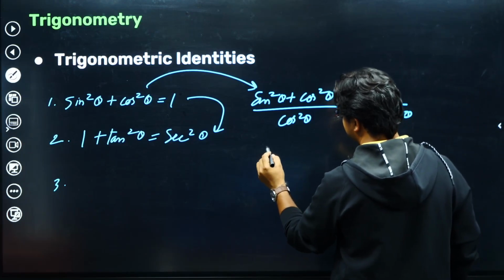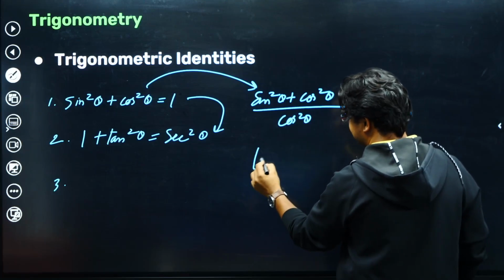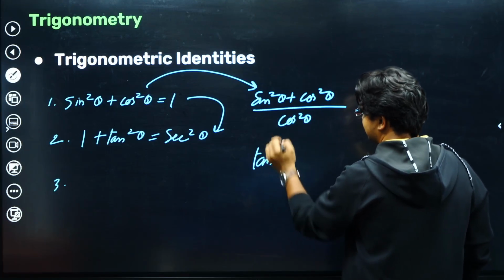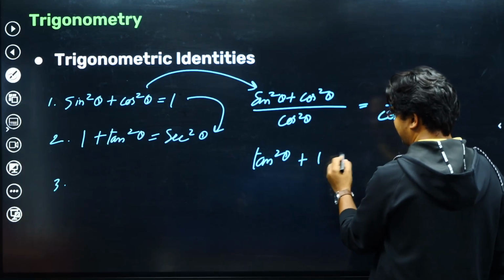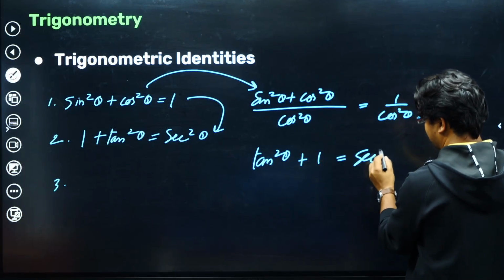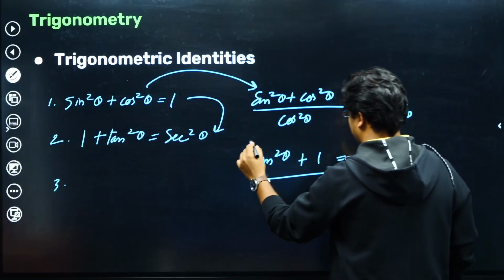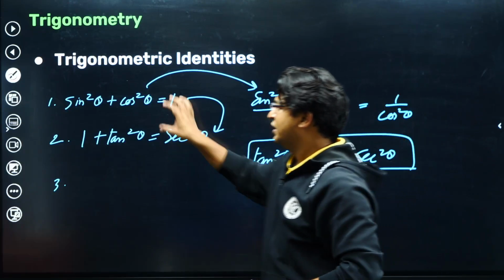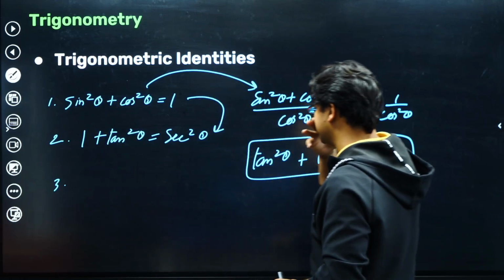So this will become tan square theta. You can check: sine square upon cos square plus 1 is equal to, this is sec square theta. All right, so if we accept this, it is very easy to derive this.